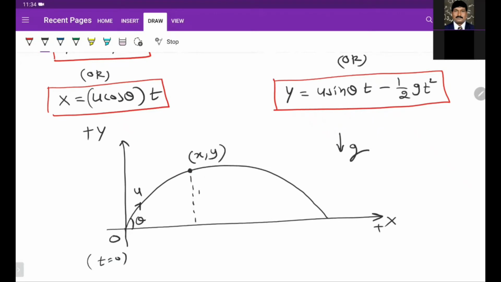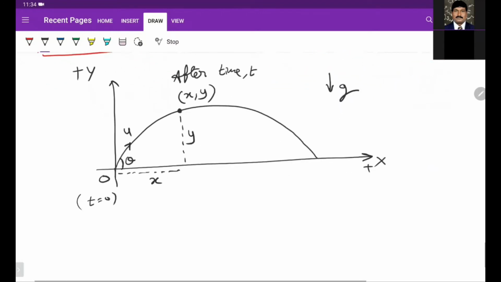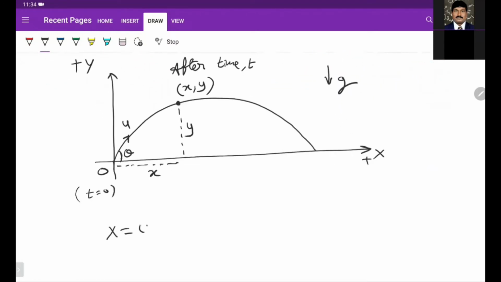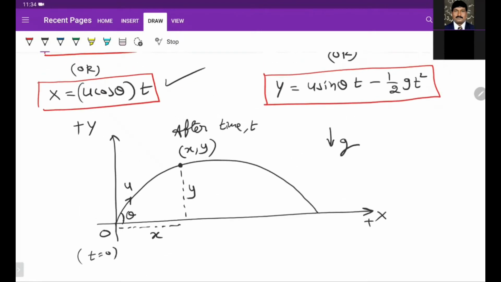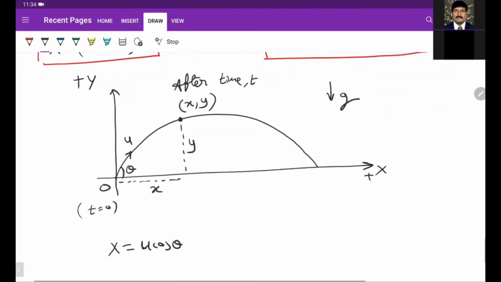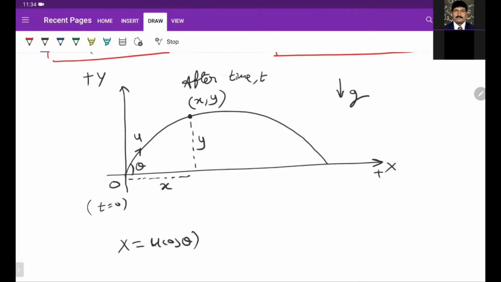So this is y, this is x, after time t. We know x is equal to u cos theta into t. This is the x coordinate.